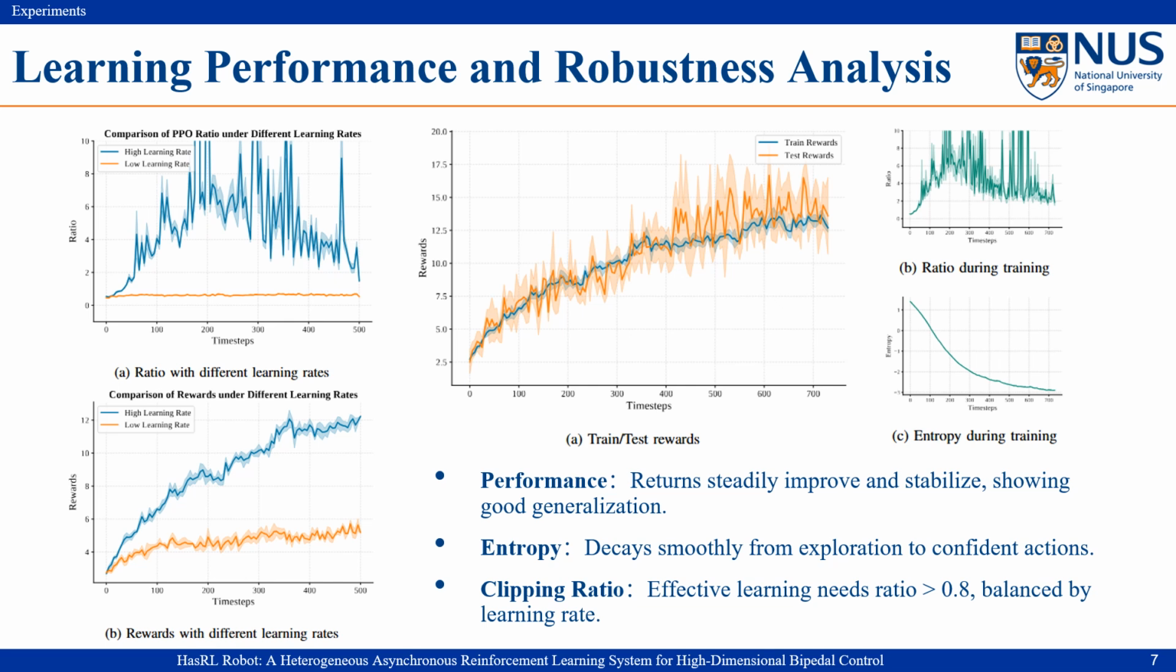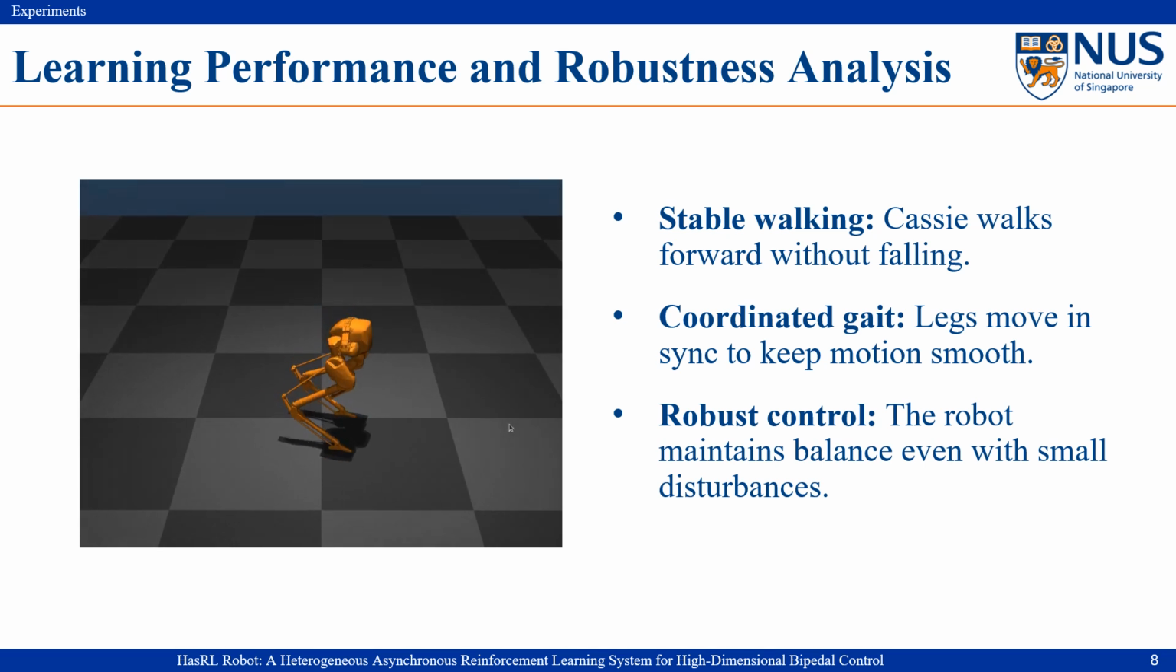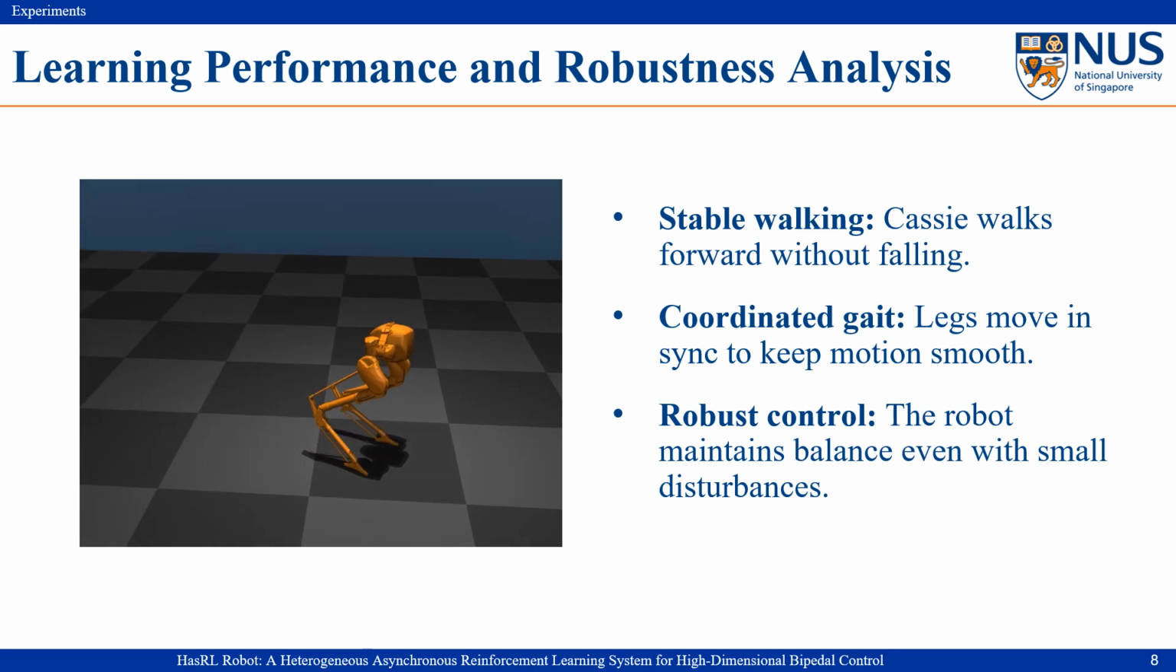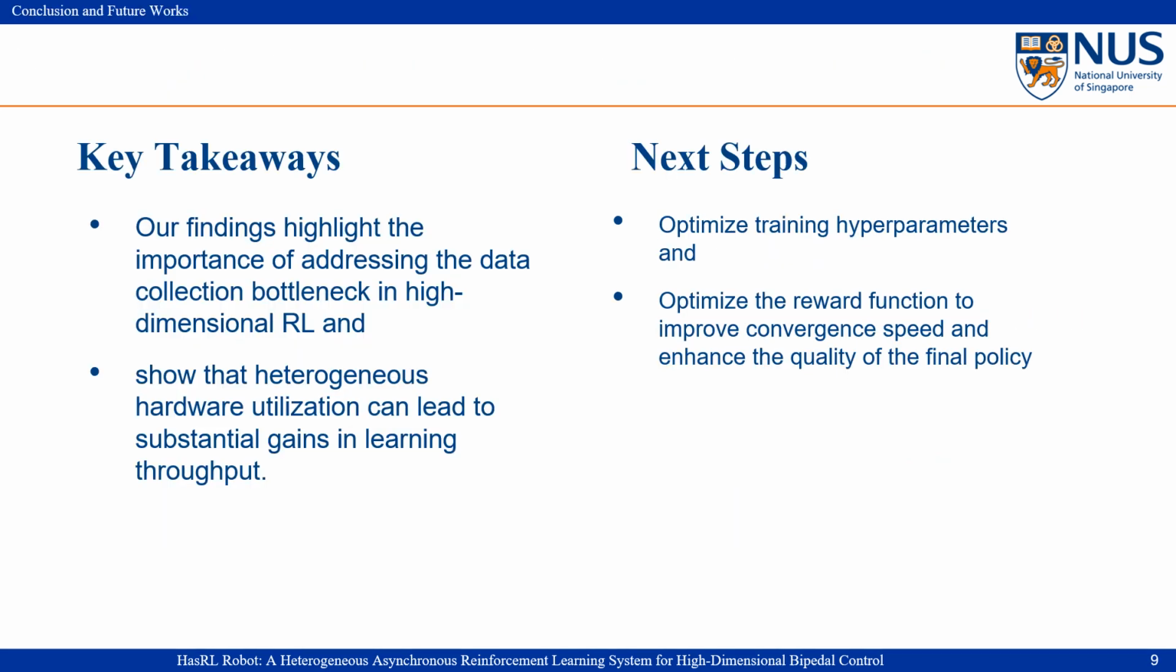A higher learning rate makes updates stronger. An overly large learning rate may cause instability. We need a balance between fast learning and long-term performance. The video shows the result of our training. Cassie walks forward in a stable way, the legs move in sync, so the gait looks smooth. The controller is robust, and the robot maintains good balance.